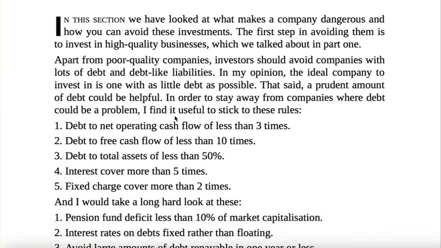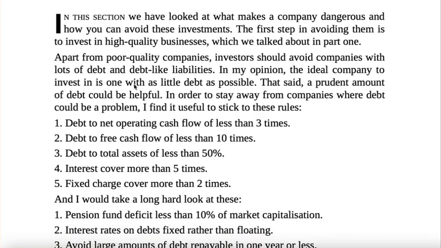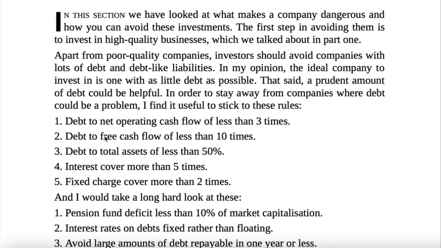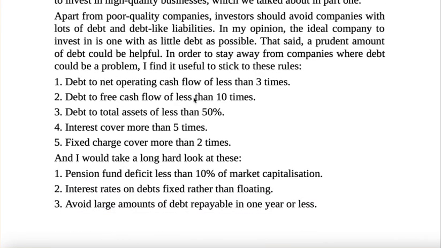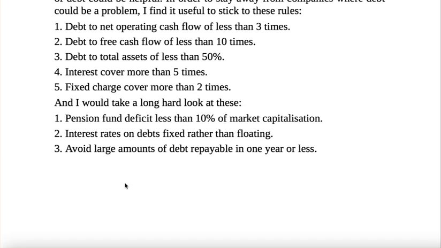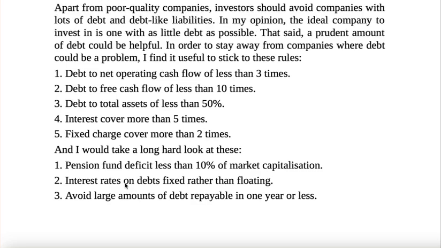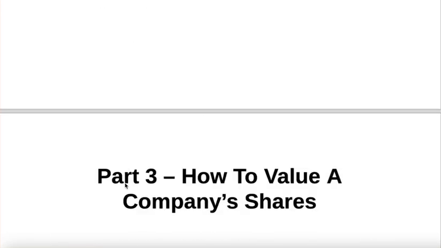So how do you look at companies which are dangerous? Debt to net operating cash flow, debt to free cash flow, debt to total assets. These are the numbers which you should look at. Debt to total assets, interest cost coverage, fixed charge cover, pension funds, and the types of pension fund. Avoid large amounts of debt repayable in one year or less, because then the debt has to be paid, the pension has to be paid, and the equity shareholders get nothing. So we equity shareholders are the last ones in the queue.